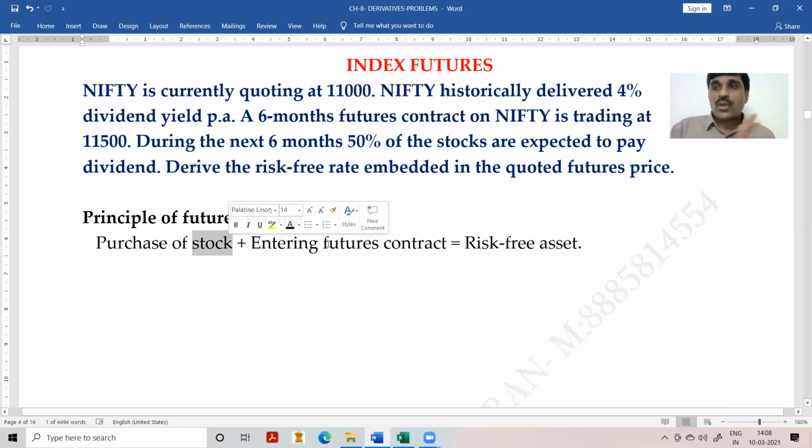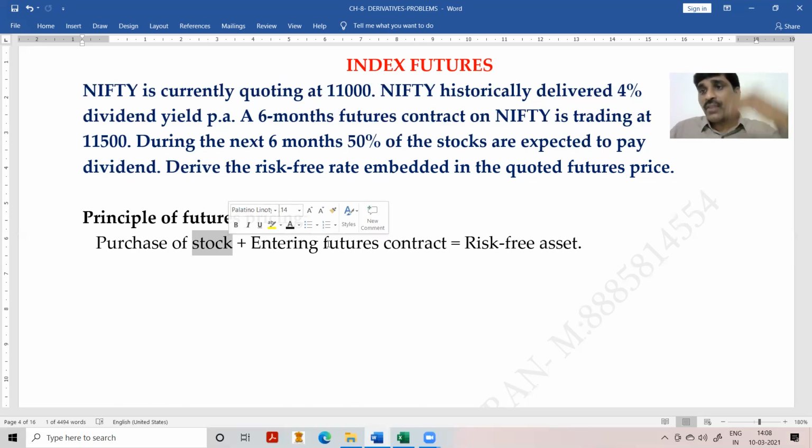Therefore, for me there is no uncertainty regarding my sale price, because irrespective of the price prevailing after 6 months or 3 months, I have already entered into a forward or futures contract. Thereby, I am freezing my sale price. The moment I freeze my sale price, my position is a risk-free asset only. Today, I am investing 1 lakh in a bank fixed deposit. Definitely, I know how much I'll get after 1 year. That means my redemption amount is frozen. Similarly, today I am purchasing a stock, and by entering into a futures contract, I am freezing my sale price.